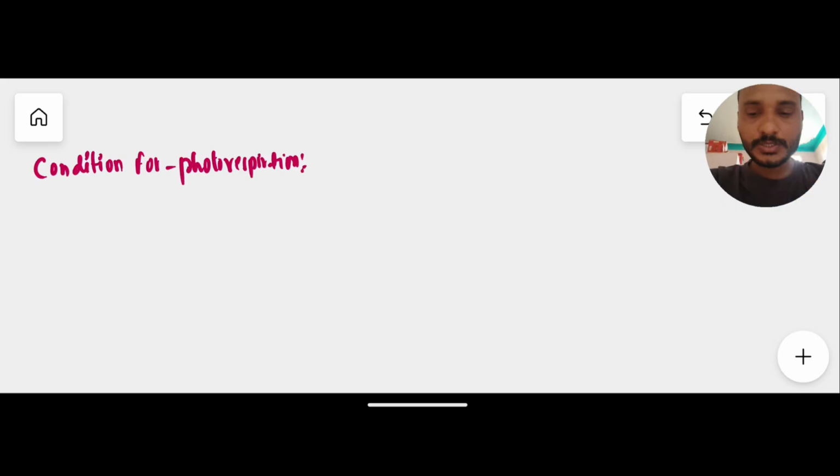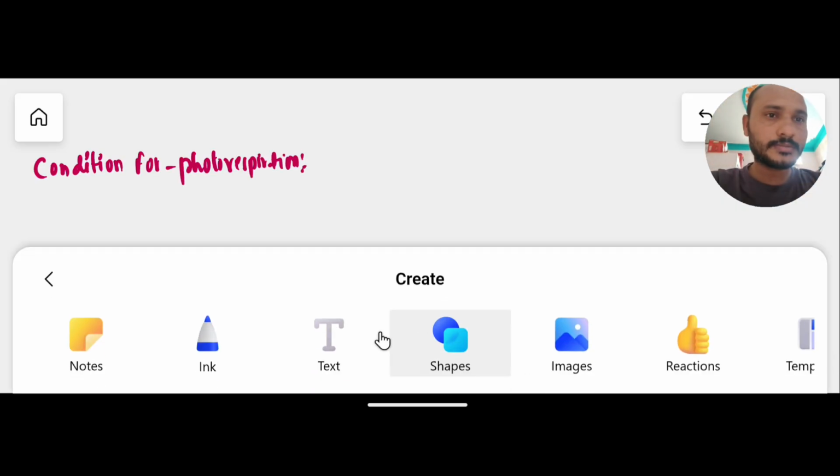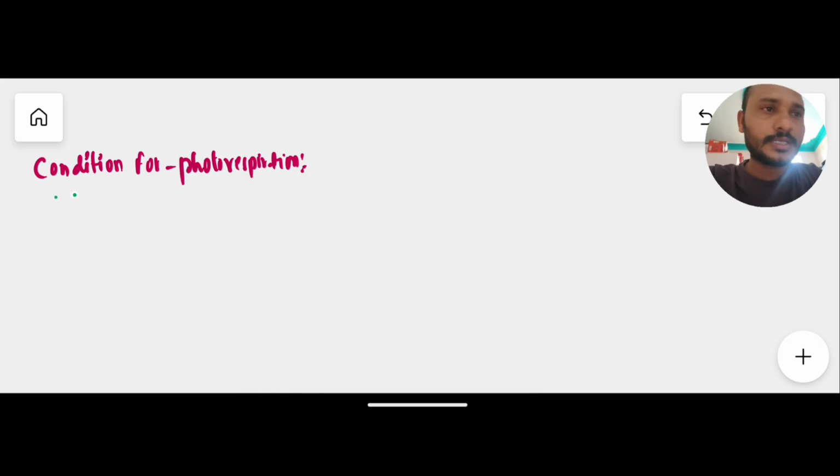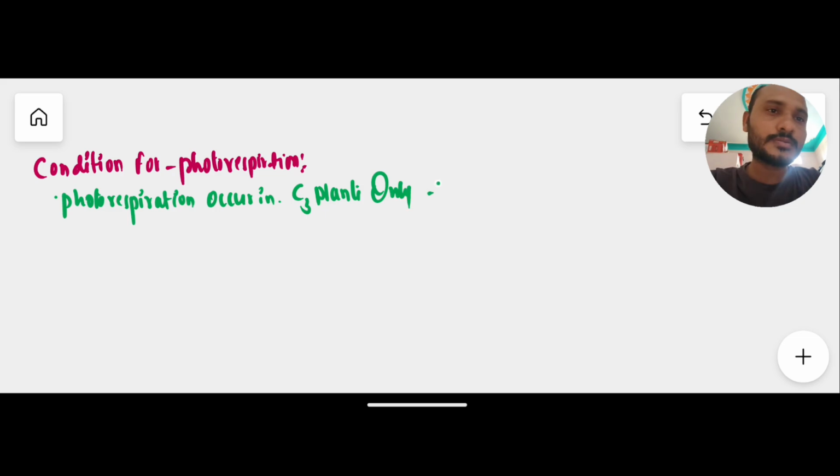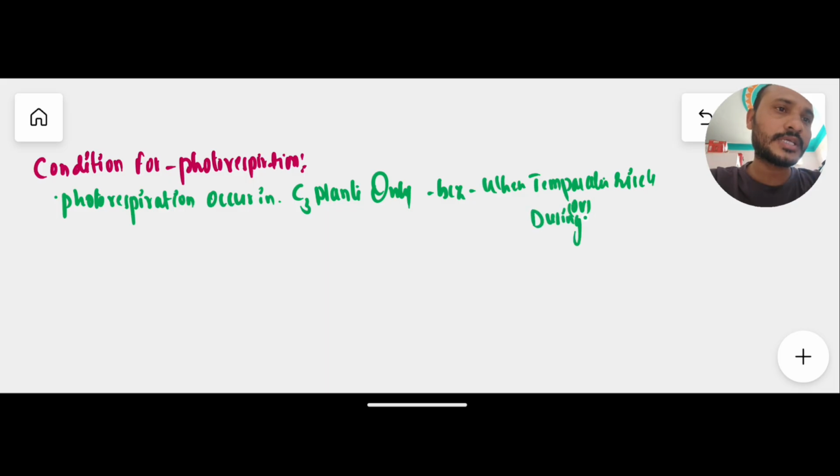Here we will discuss the conditions in detail. Very important: photorespiration occurs in C3 plants only. Why? Because when the temperature rises, or during dry conditions, C3 plants close their stomata.